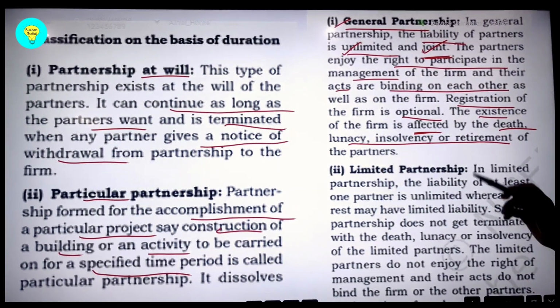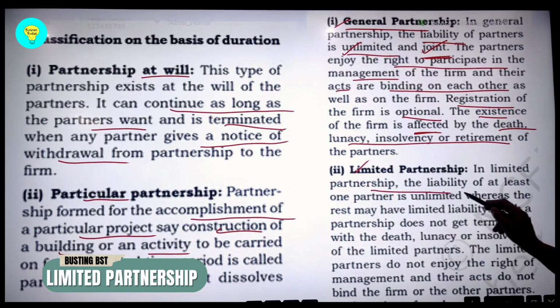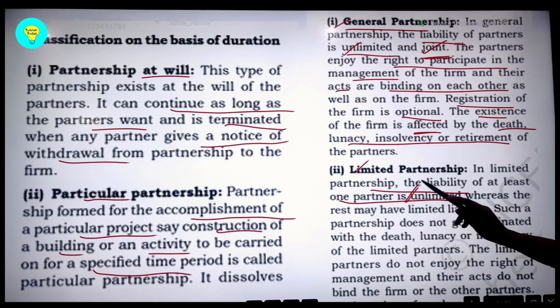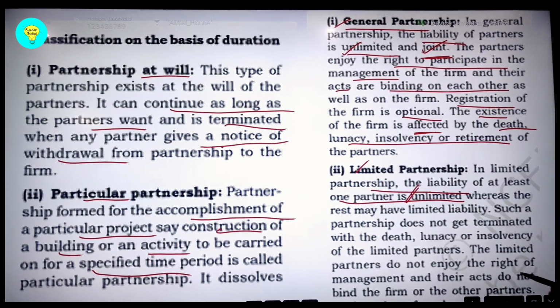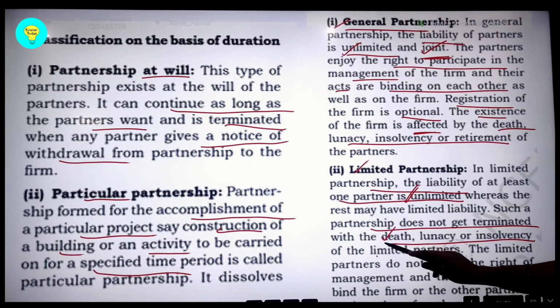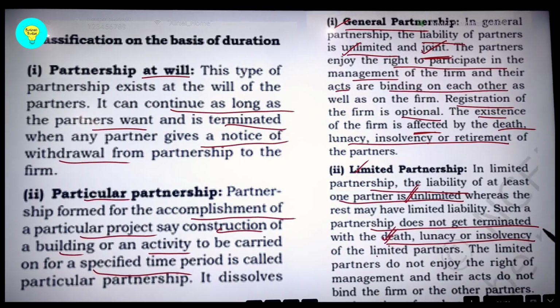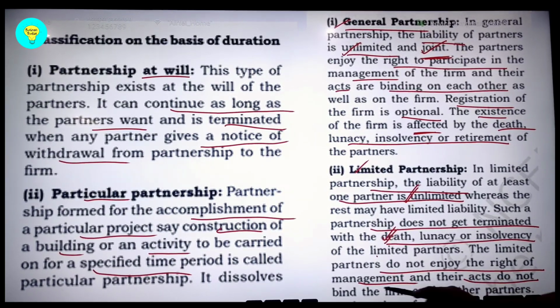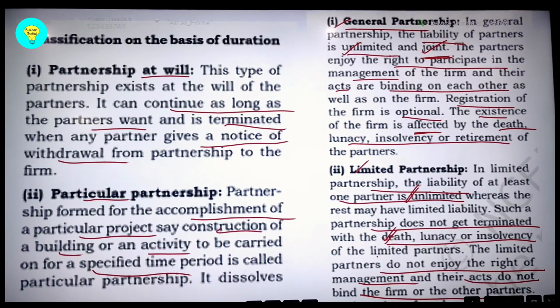Existence of the partnership is affected, and a new partnership deed has to come into being another time once this happens. And in limited partnership, students, the liability becomes limited, but still one partner is having unlimited liability. This is a very important point. Still there is one partner who bears an unlimited liability, and the partnership does not get terminated with the death, lunacy or insolvency, because it is a limited partnership. The limited partners do not enjoy the right of management, and their acts do not bind the other partners. Again, we can say registration here is compulsory.